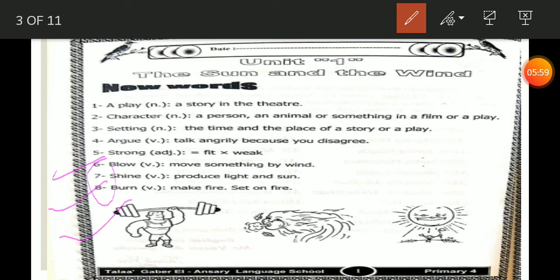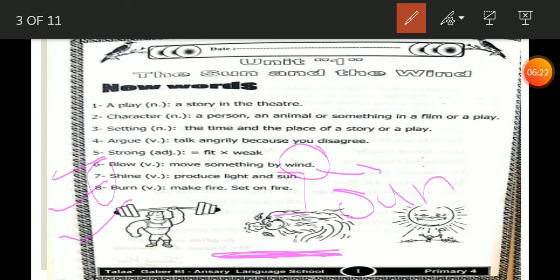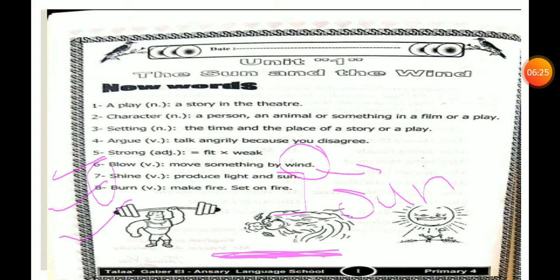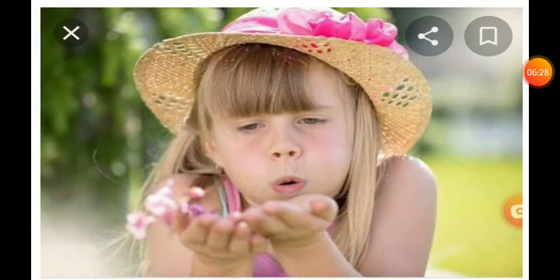Okay? Number 6, we have 3 important verbs here: 6, 7, and 8. One of them is related to the wind. The others are related to the sun. Number 6, blow. What the meaning of blow? Blow is a verb, it means move something by wind, like this picture. And let's see another picture. This is blow. The girl is blowing the flowers. What the meaning of blow? Move something by air.